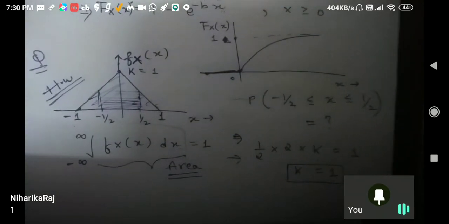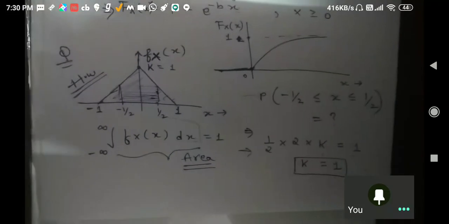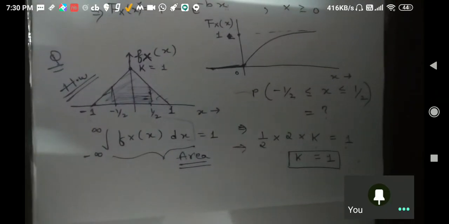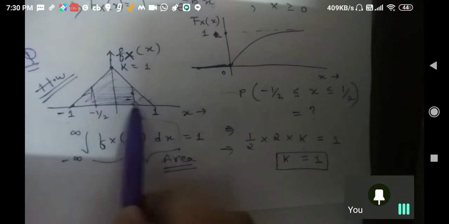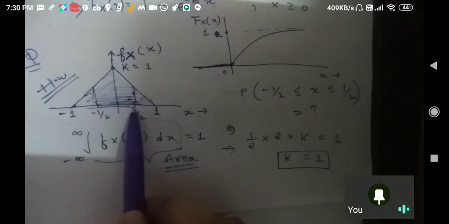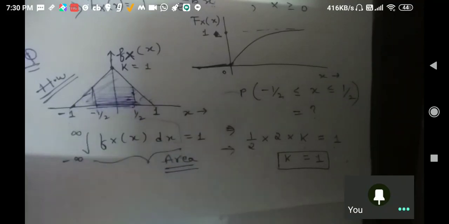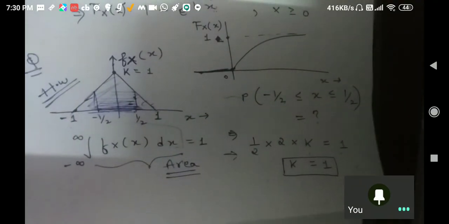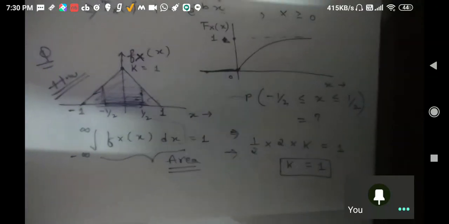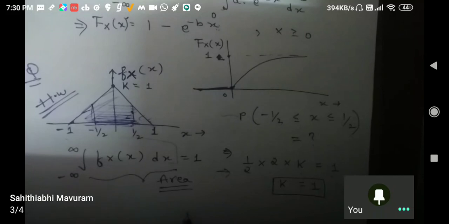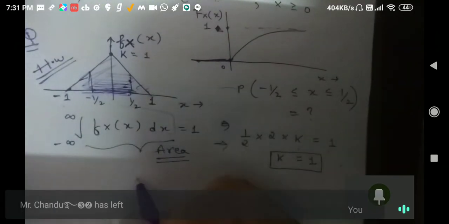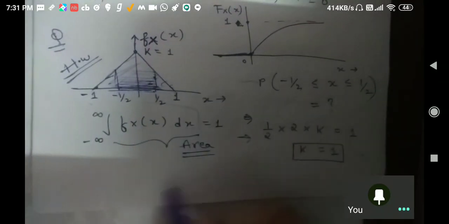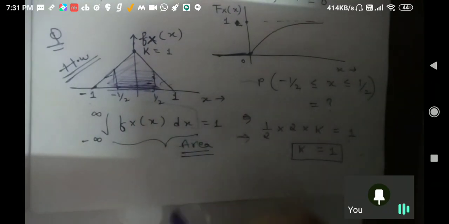Niharika, you are saying the value of k equal to 1. Yeah, k equal to 1 is perfect, but what I am asking is the probability from this area, minus half to half. Let's see who will give me the right answer. I am giving you tomorrow's time to answer this. Okay. Yeah, I got one answer. Finally, I got an answer. 3 by 4. Correct answer, Mavuram. Correct answer.